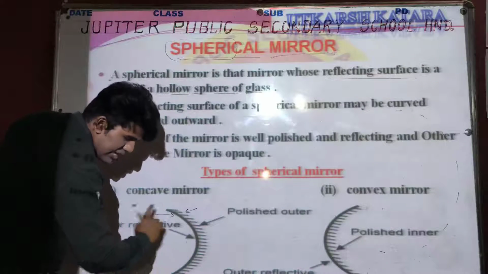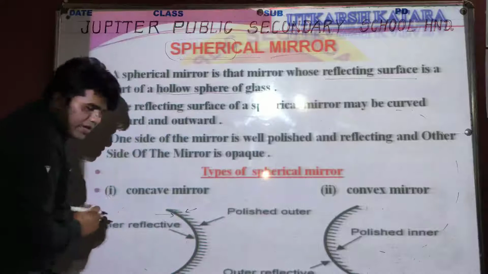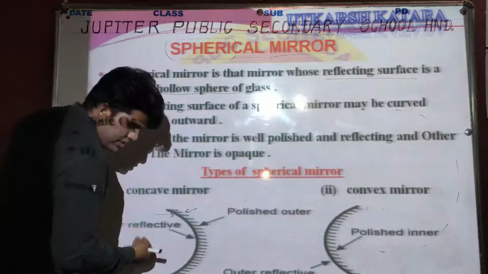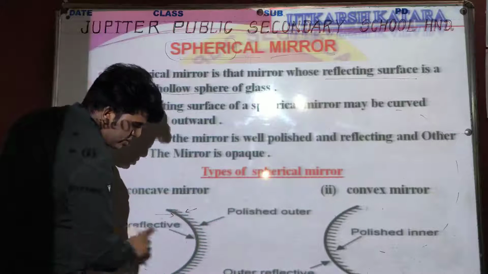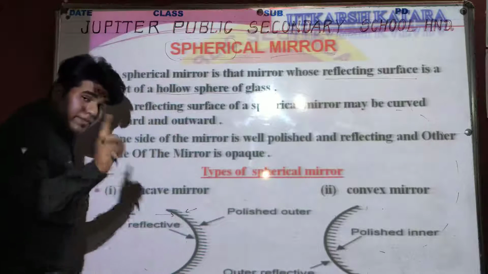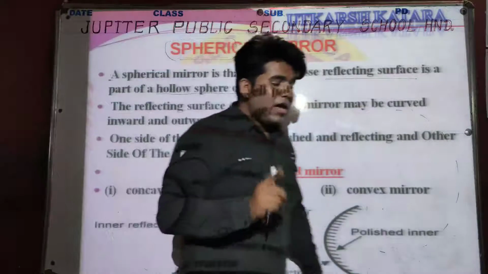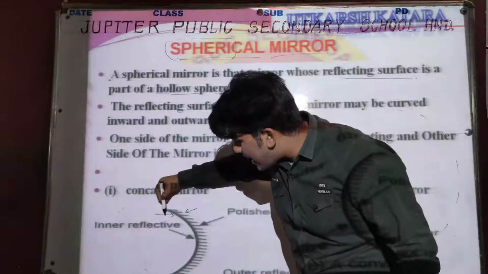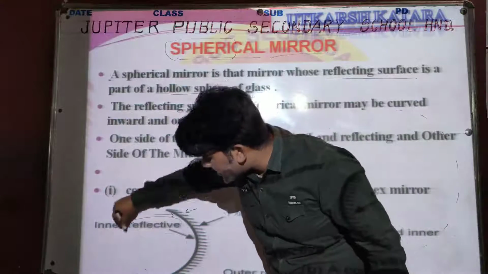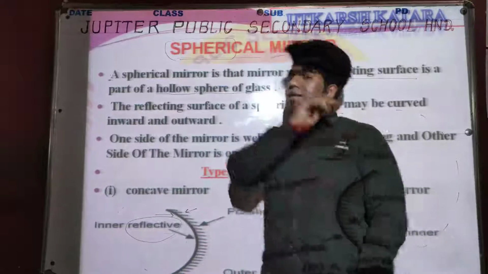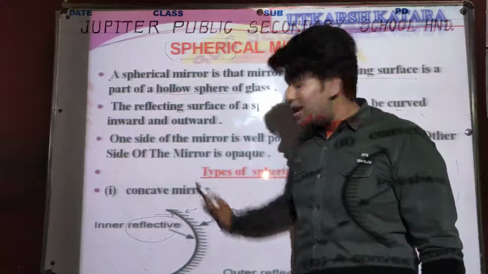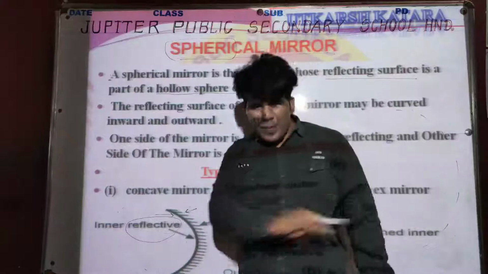This concave mirror has two sides, the inward curve and just behind it, the left side and the right side. Listen carefully again, I am talking about a very important concept. The left side is known as the reflecting surface, and the right side is known as opaque.